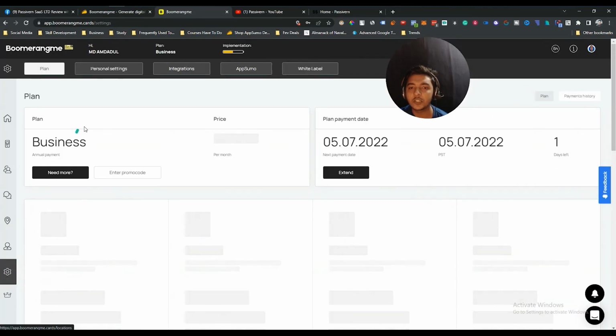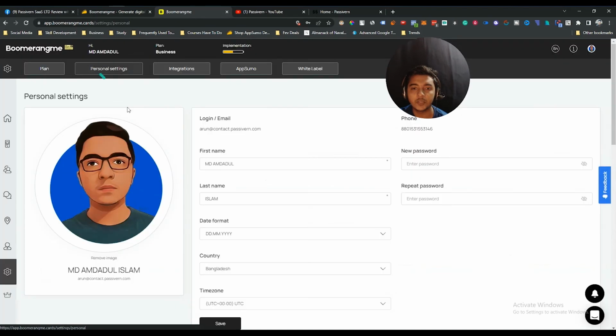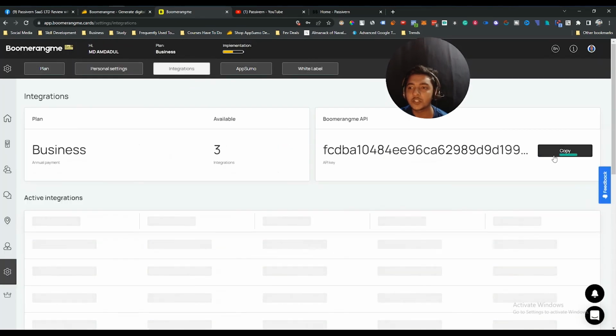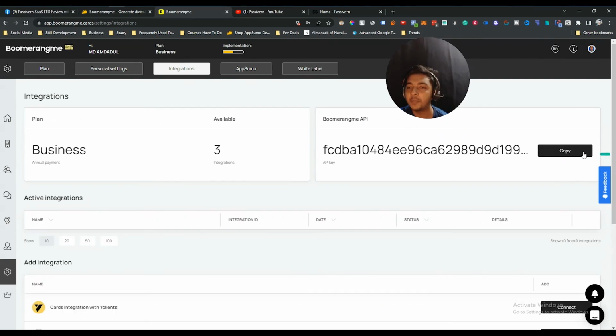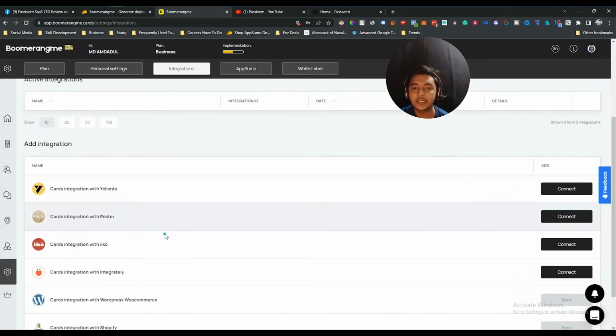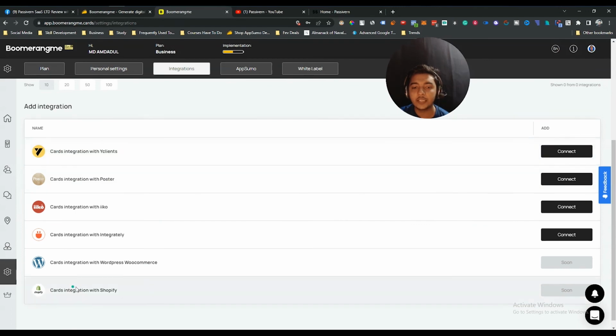So if I go to the settings, you can see the plan, the personal information, and the integration. So let me go to the integration. See, they have the Boomerangme API. So you will get access to the API, and then you can connect it to any other tool that you want. I hope you get the idea, guys. And see, these are the integrations that are available, and Shopify and Integrately integrations are also available.